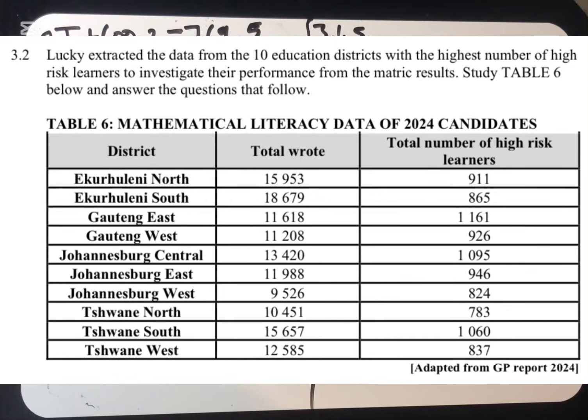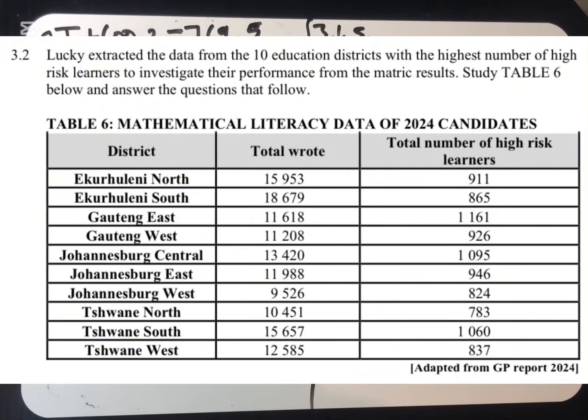Moving right along, Lucky extracted data from the 10 educational districts with the highest number of high-risk learners to investigate their performance from the matric results. Study Table 6 below and answer the question that follows. We have these districts, Ekurhuleni up to Tshwane South.